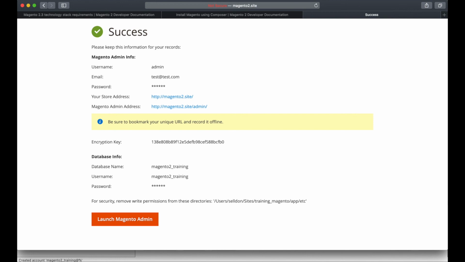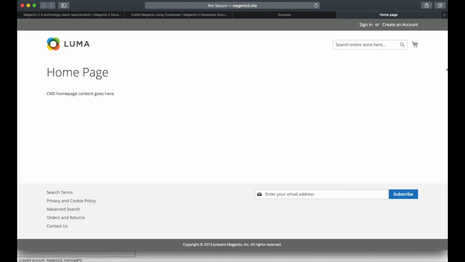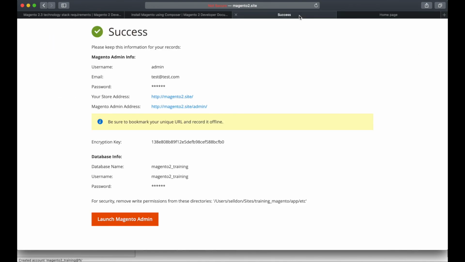As you can see, we installed Magento, so we can check the storefront. Looks fine. And let's check the admin panel.